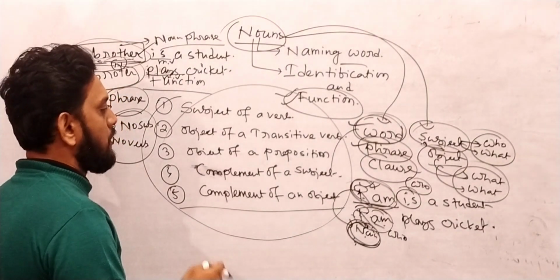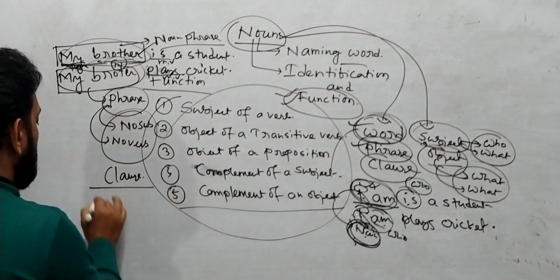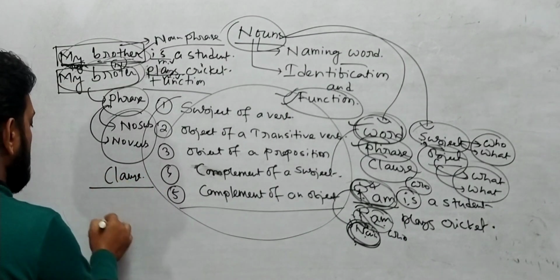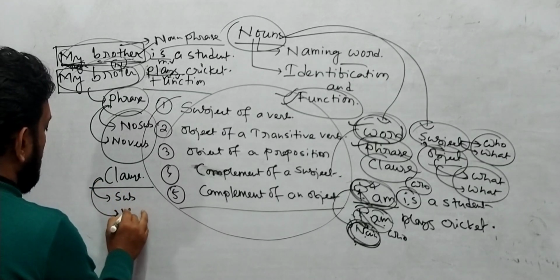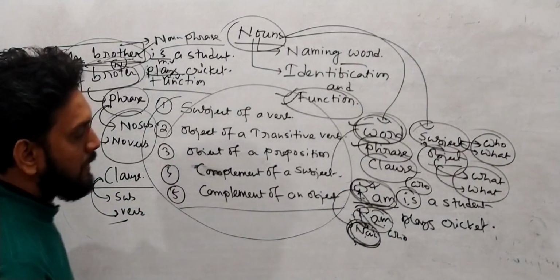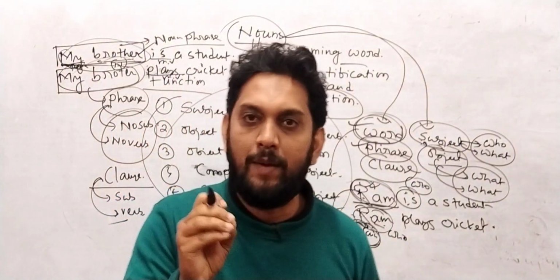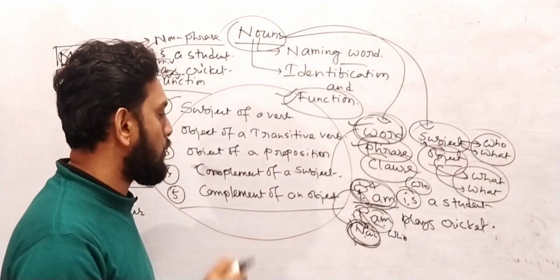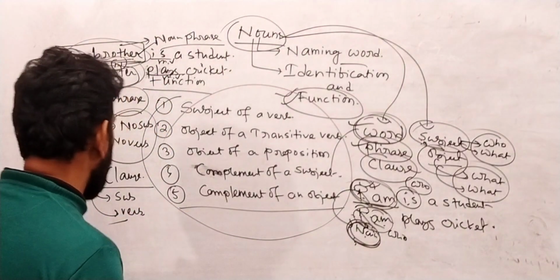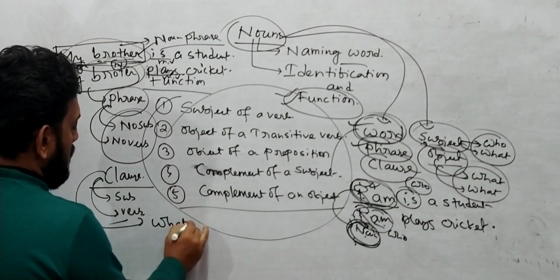Now what is clause? Clause means, my friend, a group of words which have a subject and a verb. What does clause mean to us? Clause means a group of words which have subject and verb. It is known as clause. Like I want to write a sentence over here.